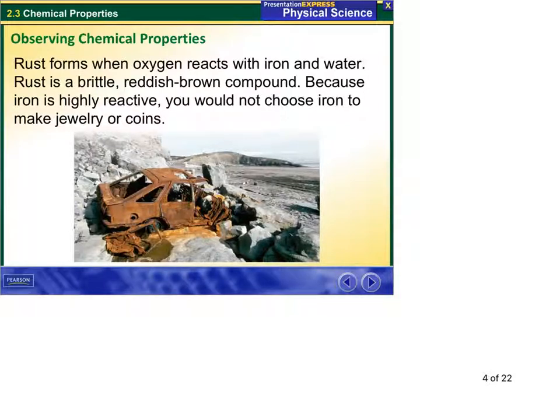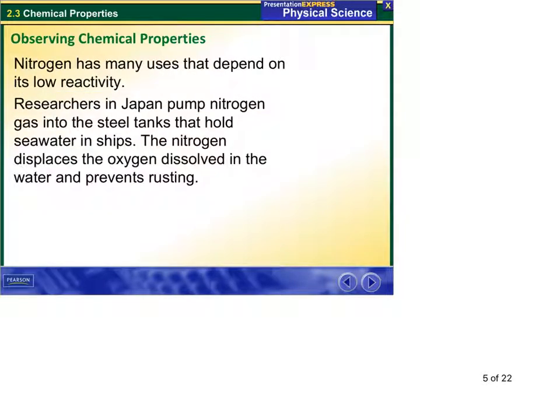Rust forms when oxygen binds with iron and water. Rust is a brittle, reddish-brown compound because iron is highly reactive. We do not choose iron to make jewelry or coins. So, very reactive. Not good for jewelry or coins. There we want unreactive things such as gold and silver. Nitrogen, very unreactive substance.